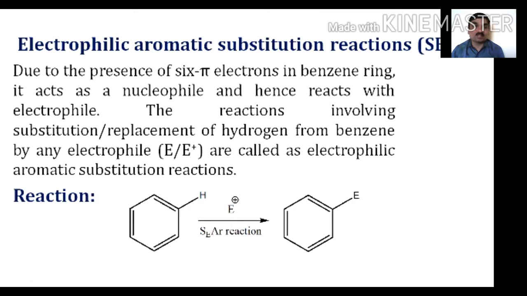The reaction involving substitution, that means replacement of a hydrogen atom from the benzene by an electrophile E+, is called an electrophilic substitution reaction. In the general reaction, when benzene is treated with a suitable electrophile E+, the hydrogen gets replaced by E+, and the incoming electrophile gets attached. Overall this reaction is called electrophilic substitution.